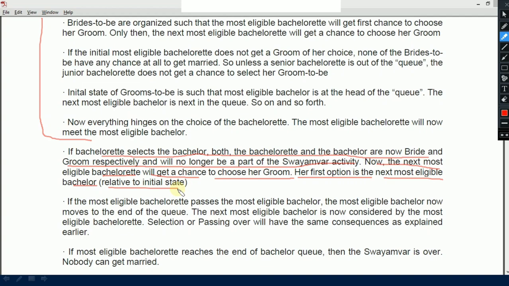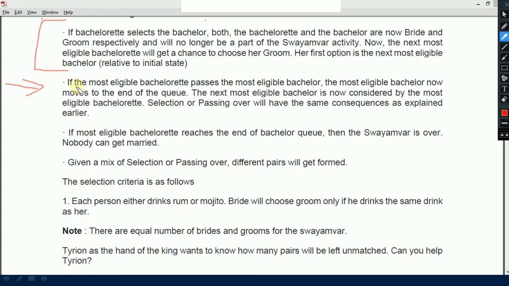If G3 is not according to her choice, she will go to G4 and so on. Okay, now let's come to the next statement. Here it is saying, if the most eligible bachelorette passes the most eligible bachelor. In simple words, if the most eligible bachelorette B1 rejects the most eligible bachelor G1, then G1 now moves to the end of the queue. And the next most eligible bachelor, G2, is now considered by the most eligible bachelorette, and selection or passing over will have the same consequences as explained earlier.